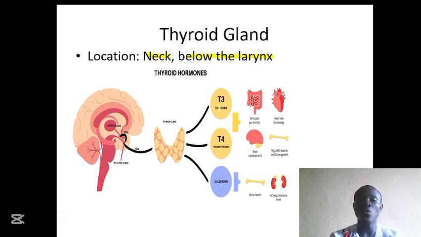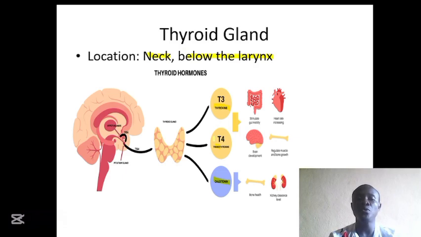It produces hormones we call triiodothyronine, tetraiodothyronine, and calcitonin. These 2 hormones above, T3 and T4, collectively are called the thyroid hormone.